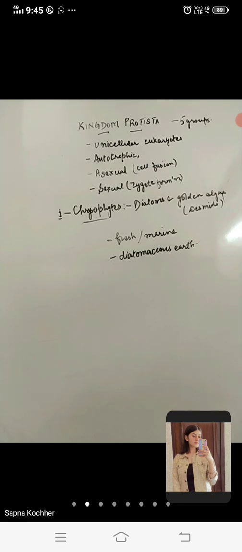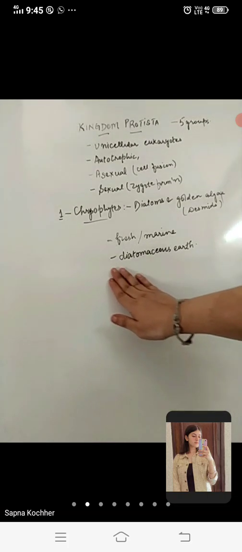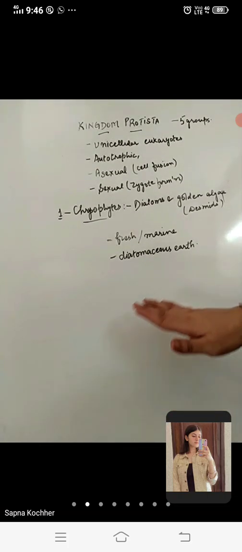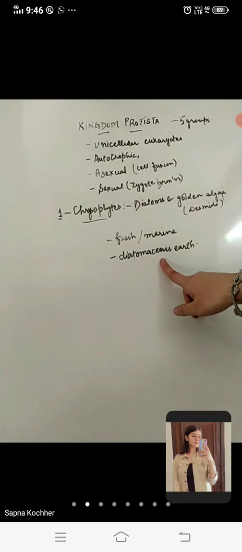ठीक है, अगर हम water bodies के base पे जाके देखें, so there is a huge mass of these members, that is the diatoms, which have almost covered the earth part. You can say which has almost covered the layer of the bed, the last layer of the water bodies at the base. So that is called diatomaceous earth.